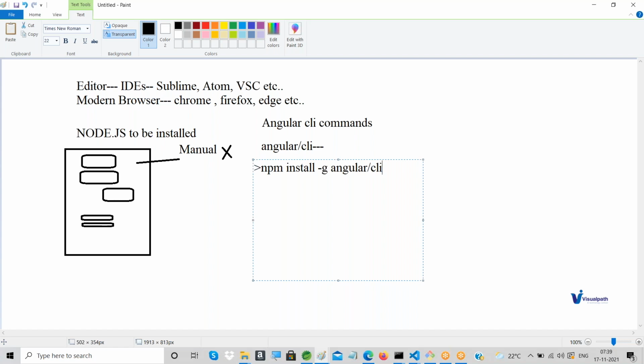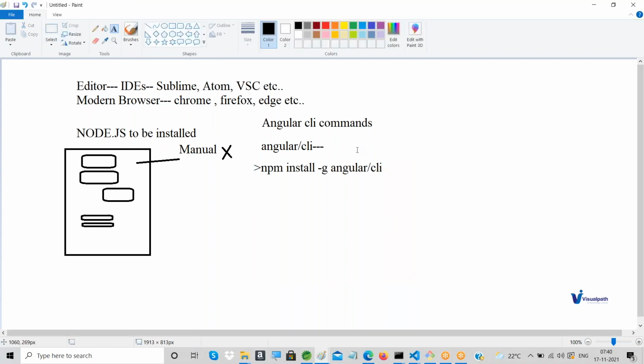Then it will fetch the Angular CLI from the npm library, and make sure that you are connected to the internet to do this. Yeah. So then what happens, it will be downloading and installing. Everything will be done within a minute. Assume within a minute that the installation setup is finished. Clear.